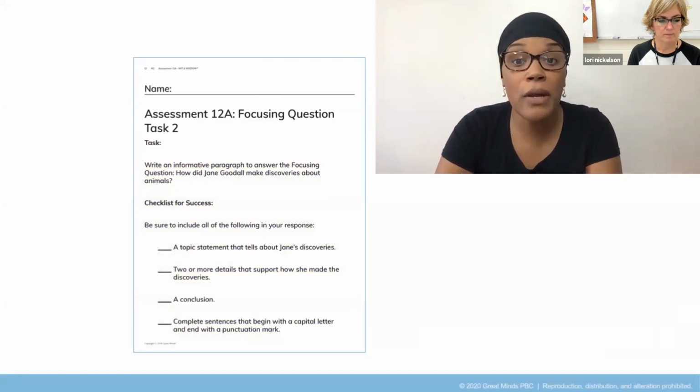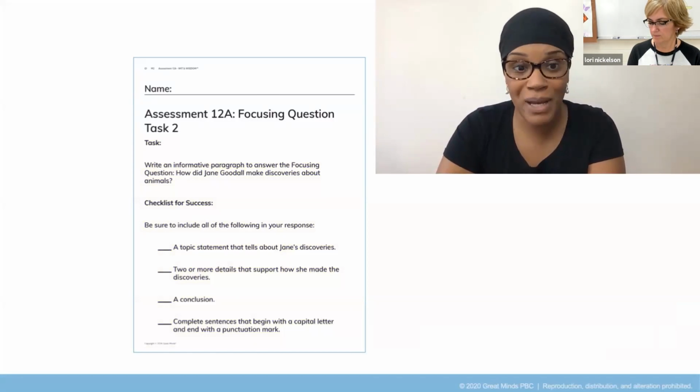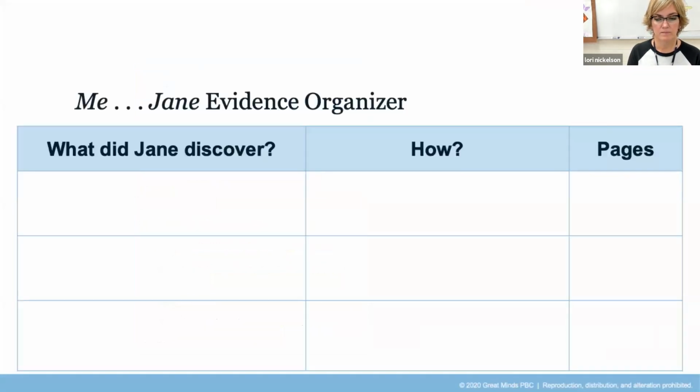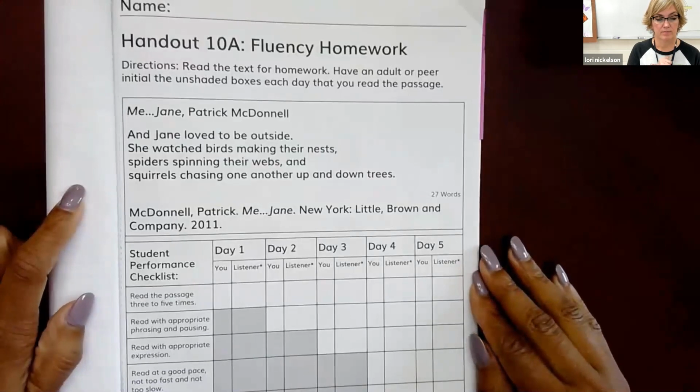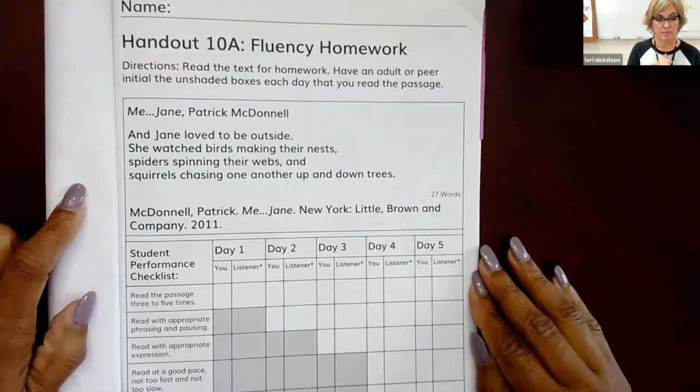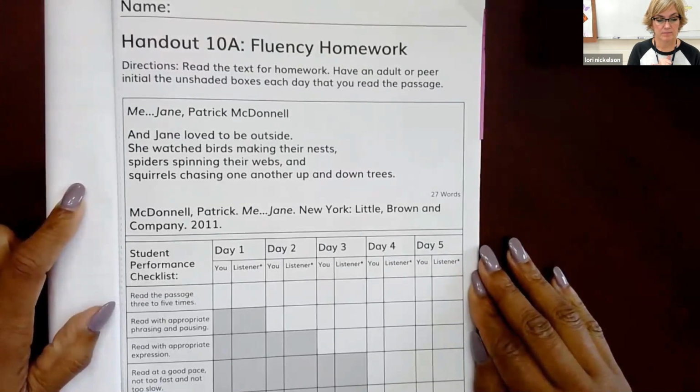Before you write your paragraphs, you are going to gather evidence so that you have something to write about. As we reread sections of the text, we're going to be collecting evidence for how Jane made discoveries about animals. Listen for what Jane discovered about animals and how she discovered the information. When we're done reading the sections, we'll add the evidence to our evidence organizer that you see on the screen. Here's an excerpt from pages 2 to 4. It's from the Fluency handout, so you can follow along with me as I read.